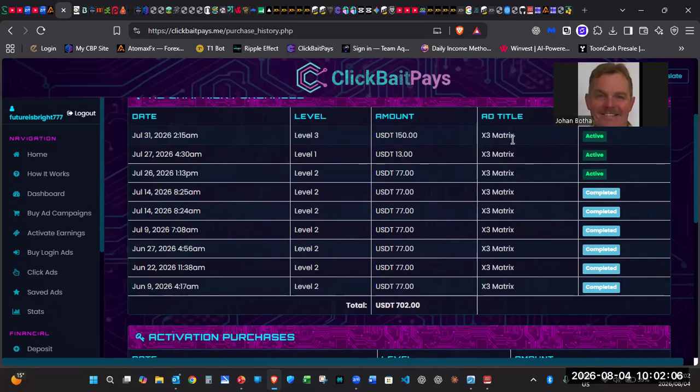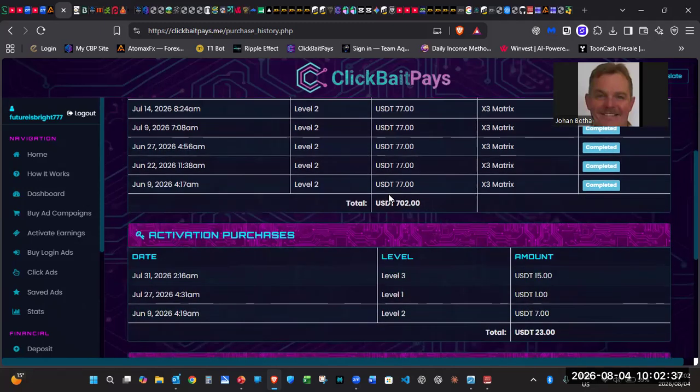It's basically just to increase income. And then level, because you can have 3 active campaigns at a time. So don't let the money, the funds lie there dormant if you can use it. All right, then level 3, I purchased that one. It's $150 for level 3. Obviously, the more you can afford, the better it's going to be for you at the end of the day. And the faster you're going to get to your targets or whatever.